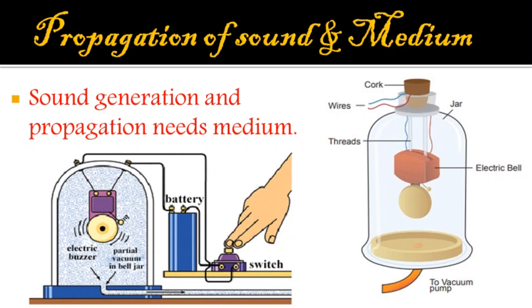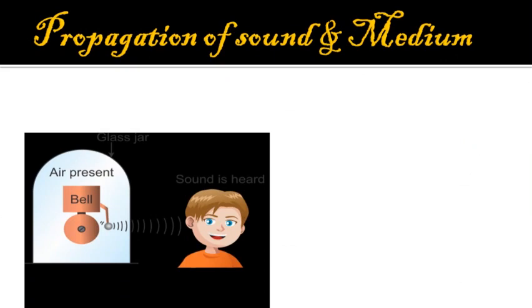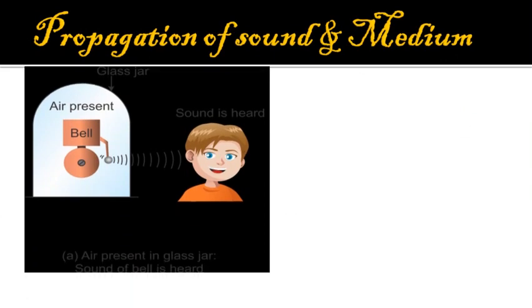As shown in the diagram, the bell jar contains an electric bell. In the middle you can see the electric bell which is placed inside the jar, and this electric bell is connected to the power supply through the lid of the bell jar. At the start of the experiment, the vacuum pump is off and the bell jar contains air.